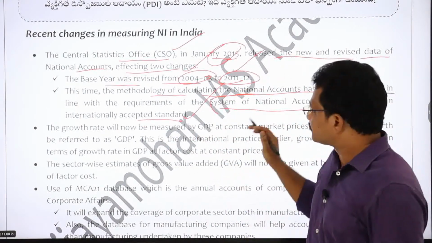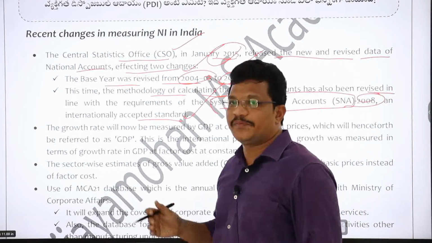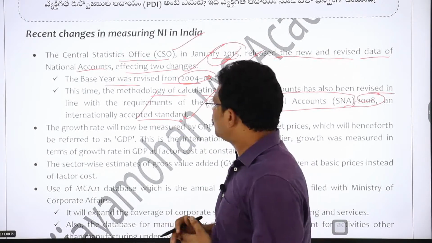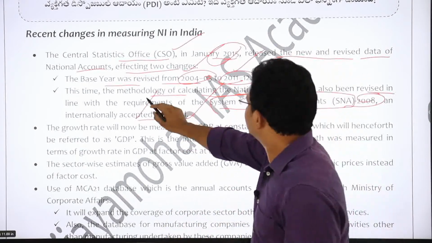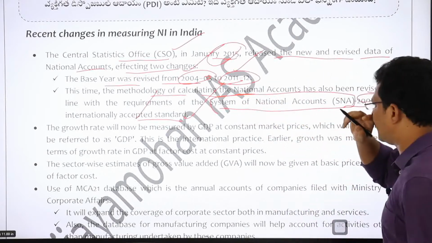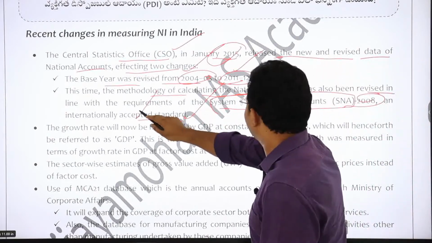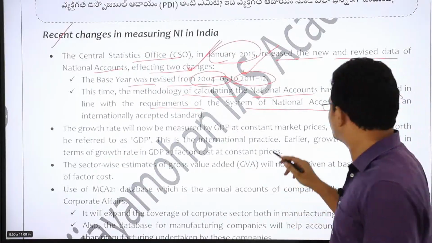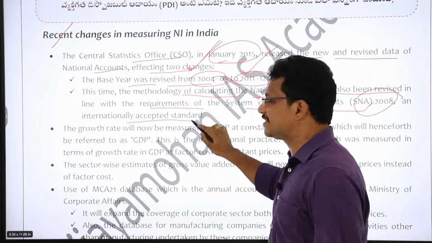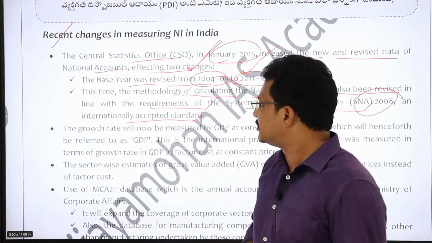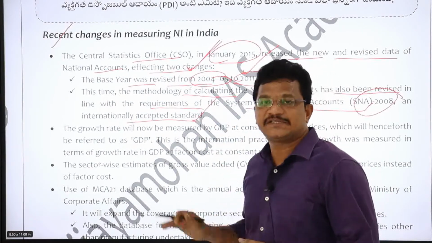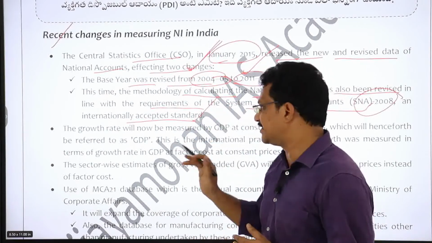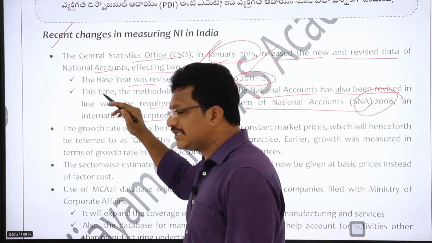So to make the calculation of national income of India up to an international standard, they changed the methodology of calculating the national accounts in line with the requirements of the System of National Accounts, SNA 2008. What is the System of National Accounts 2008? It is an internationally accepted standard of measuring national income. So these are the two important changes being done as far as measuring the national income of India is concerned. Now we will see other changes.